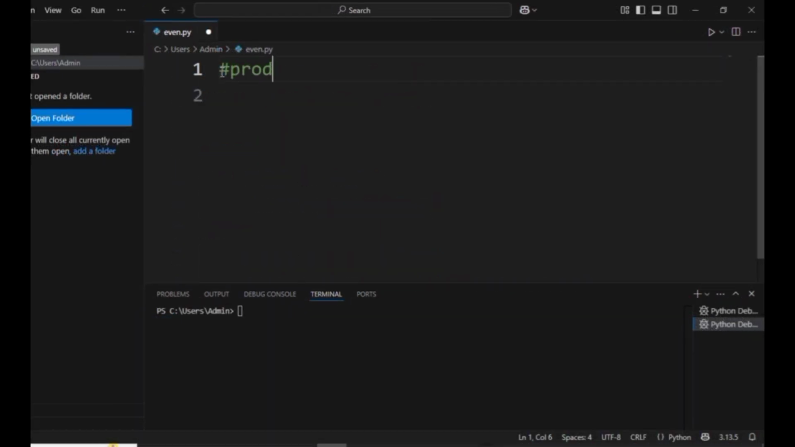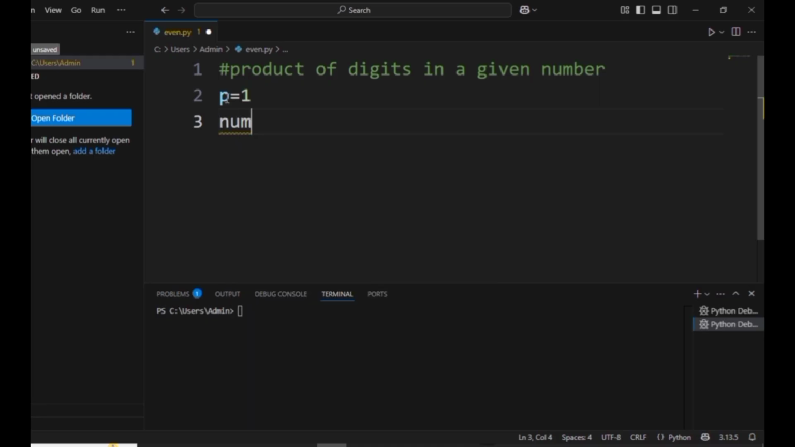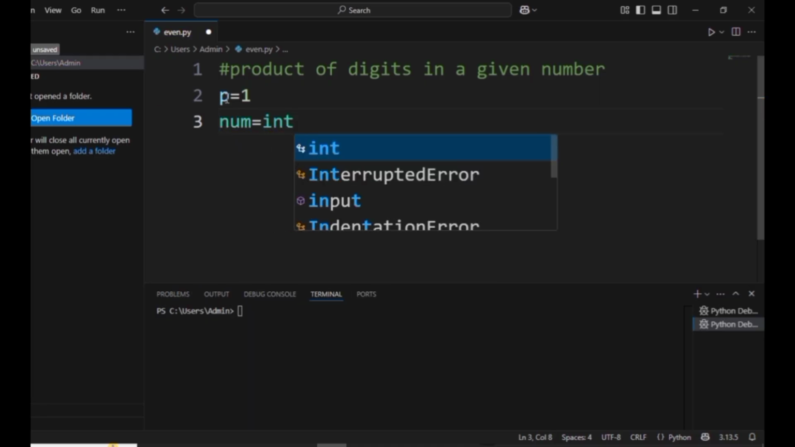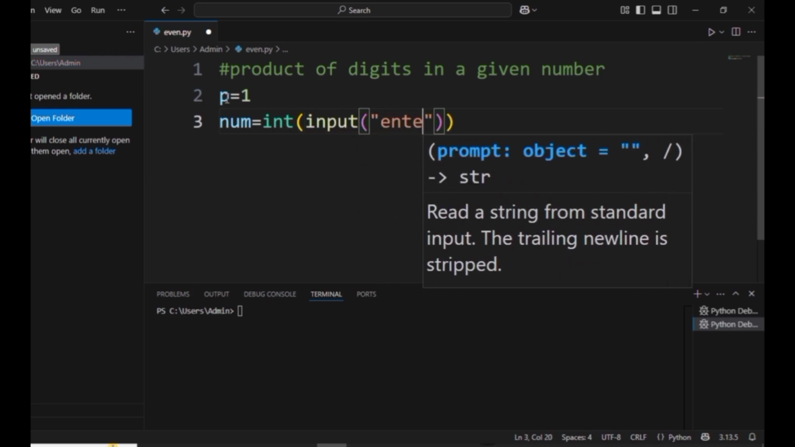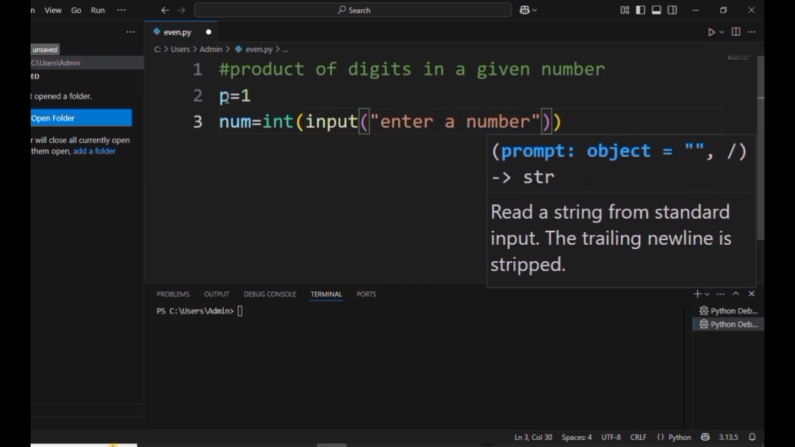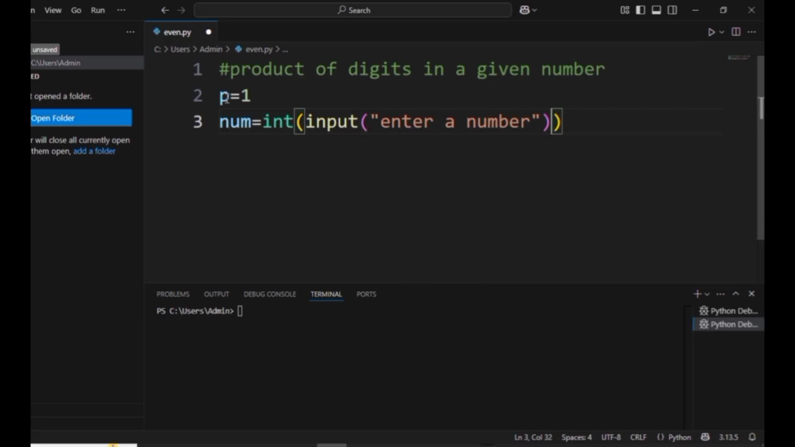Now let me explain the last program for this session, just to understand how the loops will work. I have taken a program for the product of the digits of a given number. That means if you give a number, suppose 245, it gives the product of the digits, 2 into 4 and 4 into 5, like that. So we start with the initial value and take one value, the number for which we need the product of the digits. So num equals int of input, enter a number.